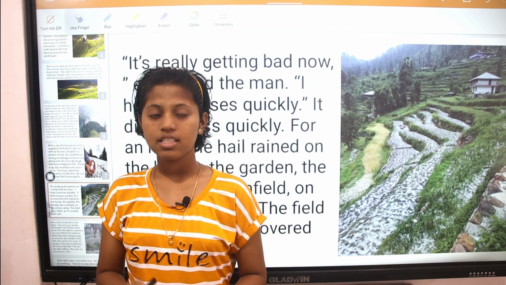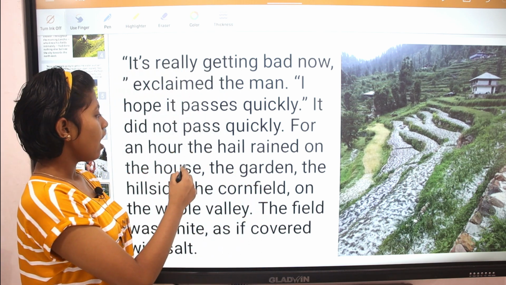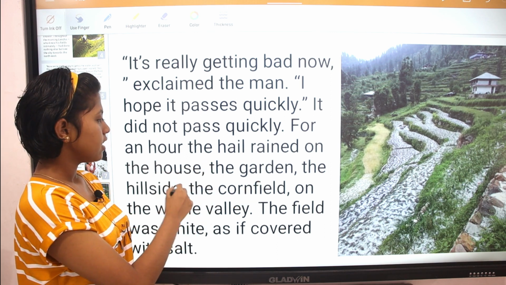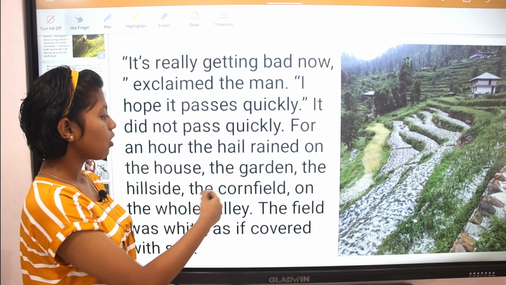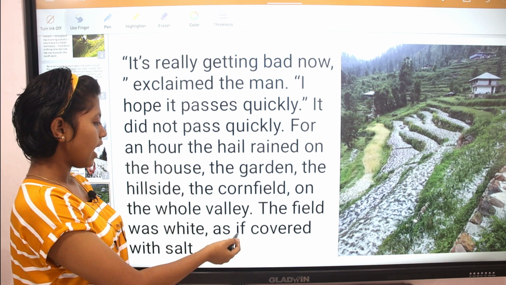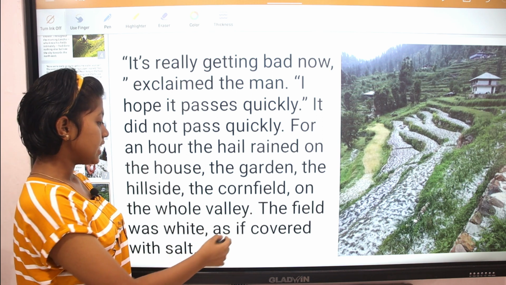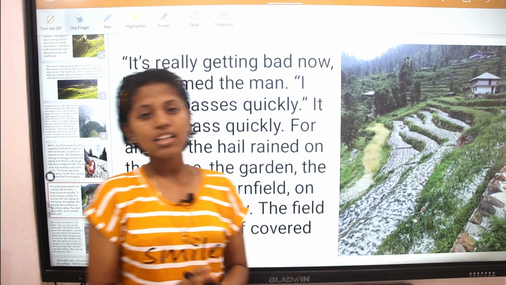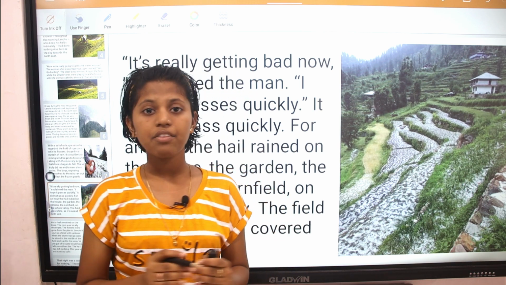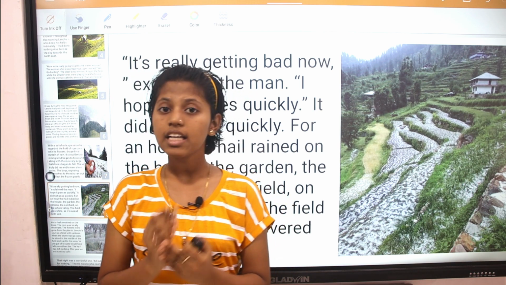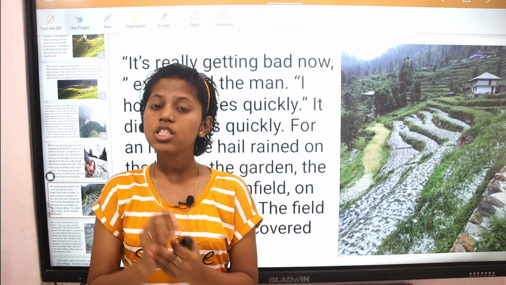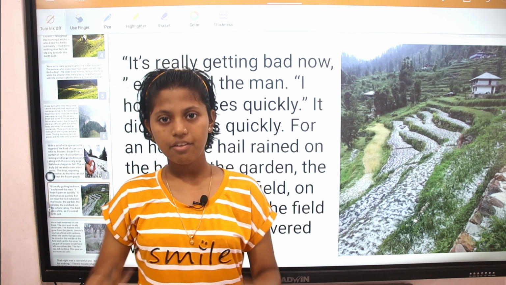It did not pass. For an hour, the hail rained on the house, the garden, the hillside, the cornfield, on the whole valley. The field was white as if covered with salt. Here, Lencho realizes that everything is going bad, and the hailstorm which stood there for an hour destroys everything.